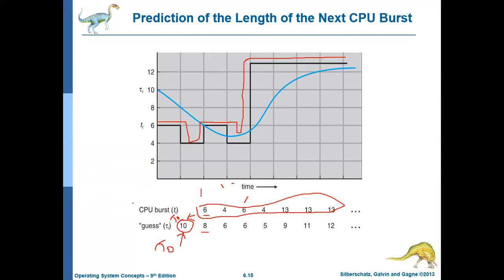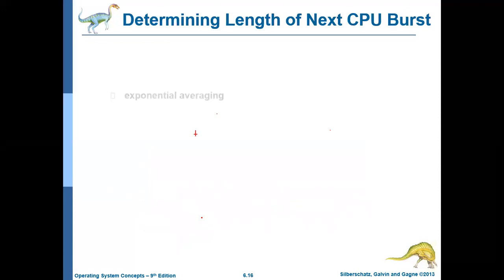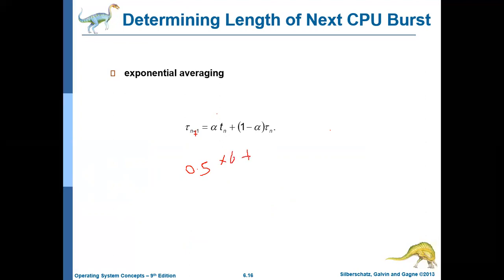This is the 0th slot, so T1 is 6. T1 is 6 and alpha is 0.5, so it is 0.5 into 6, plus 1 minus alpha, which is 0.5, into tau n. We are calculating tau 1.